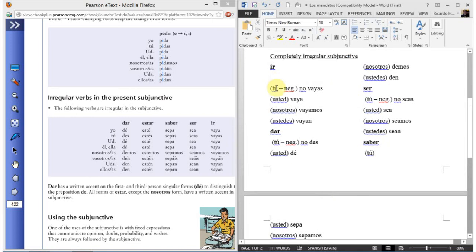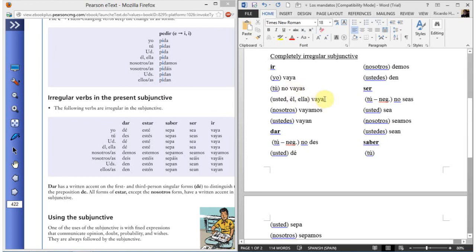So again, what do we do for yo? That's going to be the same as the third person. This happens in a lot of Spanish verbs actually. The yo form and the third person form, let's call that él, ella also.